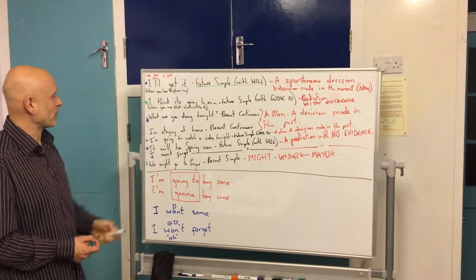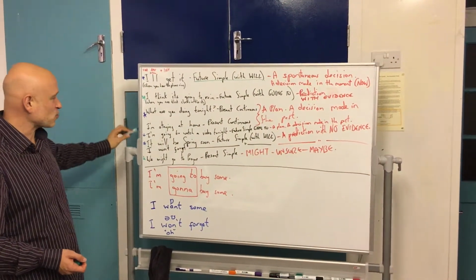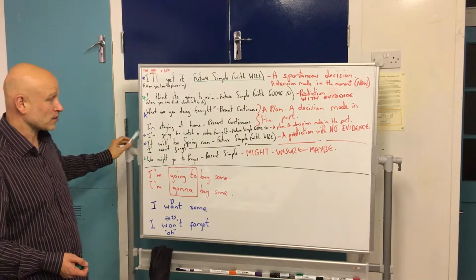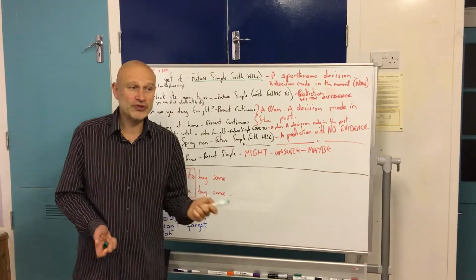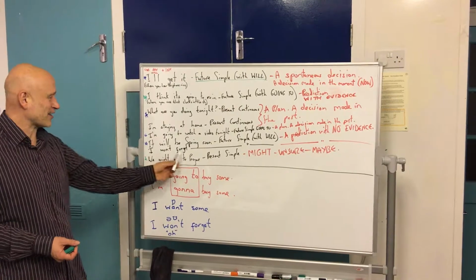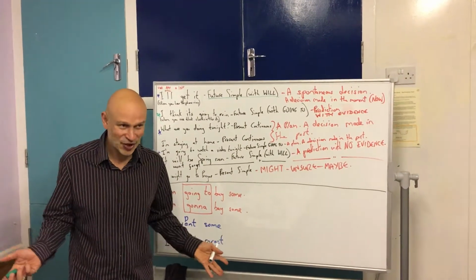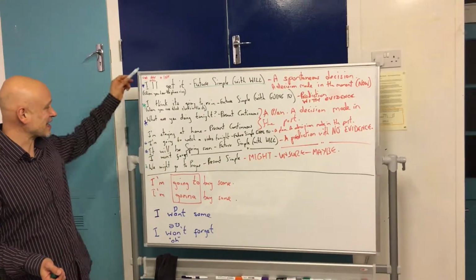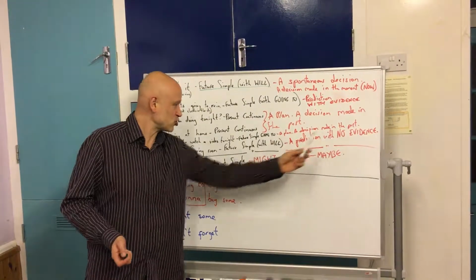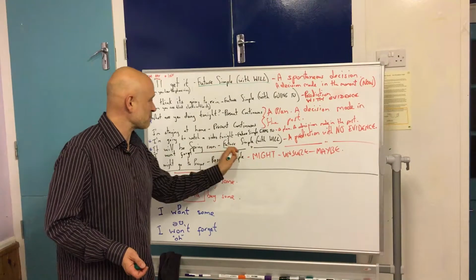Future simple with will. Another reason we use future simple with will is when we make predictions with no evidence. I really like this one. Don't worry, I won't forget. Really, how do we know? We have no idea. So it's the same tense, but it's a prediction with no evidence. Future simple with will.